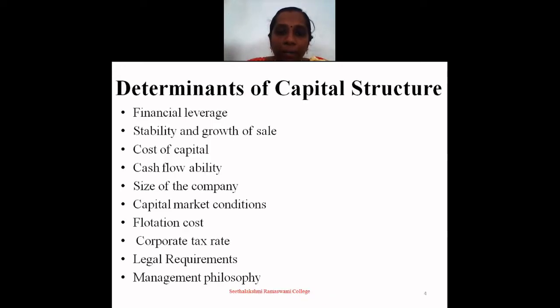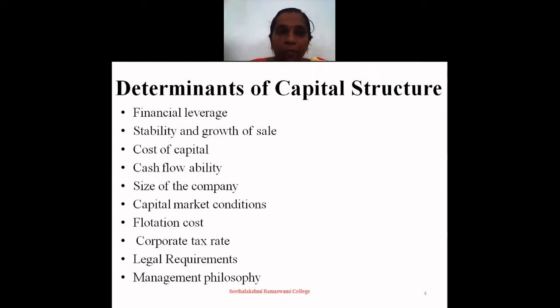The next one is determinants of capital structure. It is also known as factors to be considered for capital structure. The first one is financial leverage, stability and growth of sales, cost of capital, cash flow ability, size of the company, capital market condition, flotation cost, corporate tax rate, legal requirements and management philosophy. Let's see one by one.